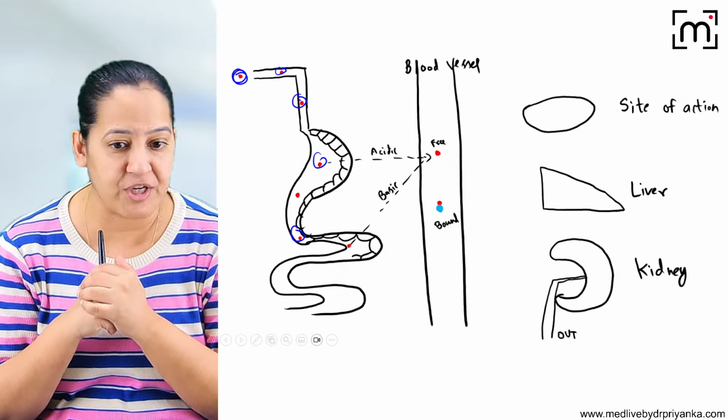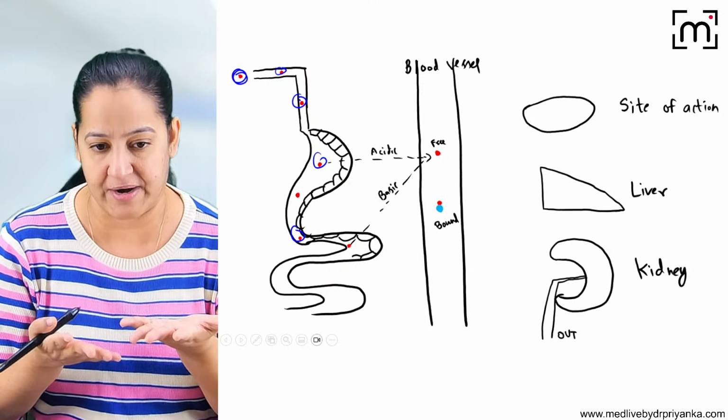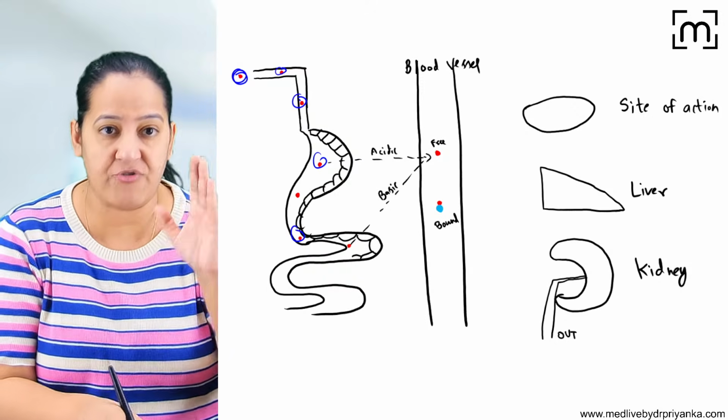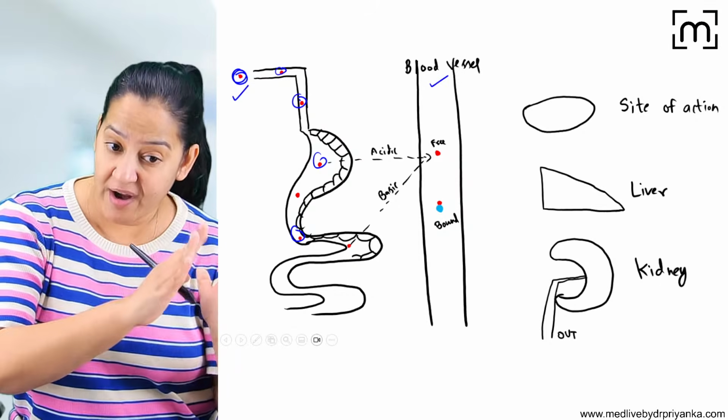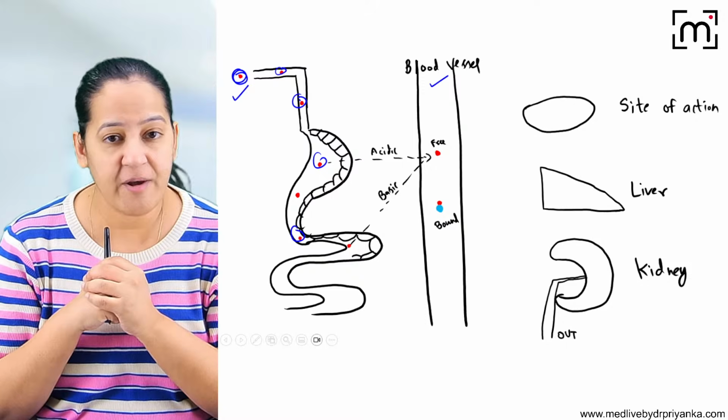What do you mean by absorption? The first thing, the body has to absorb the drug. Absorption is the movement of the drug from the site of administration to circulation. Circulation is the blood. So the drug has to be absorbed. From where will the drug be absorbed?